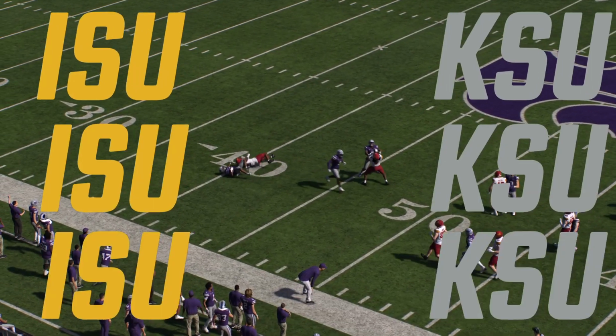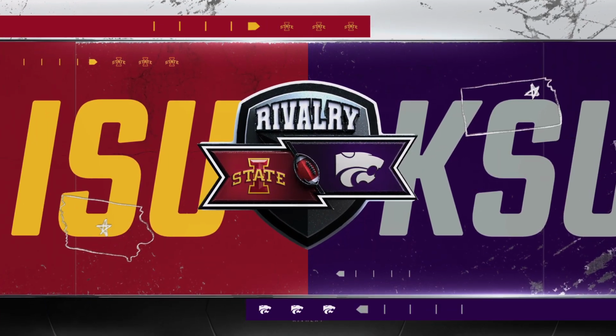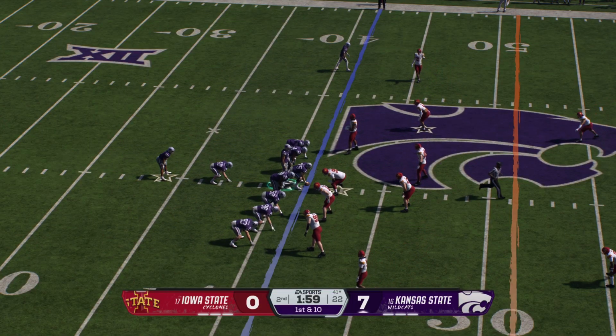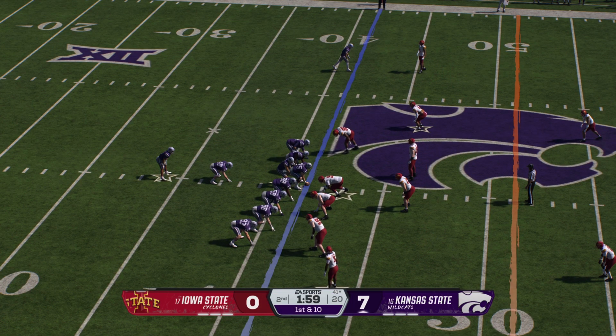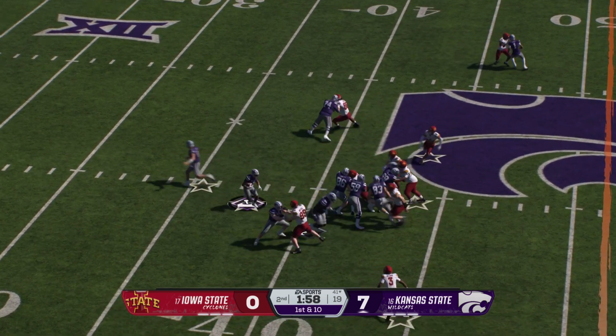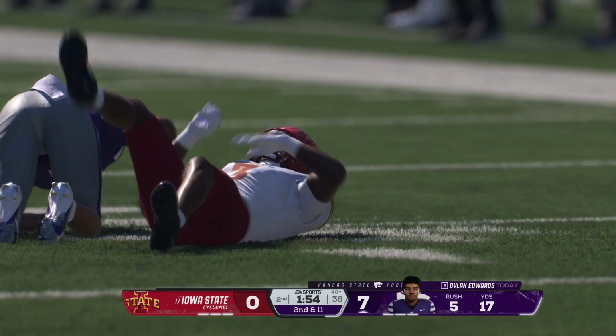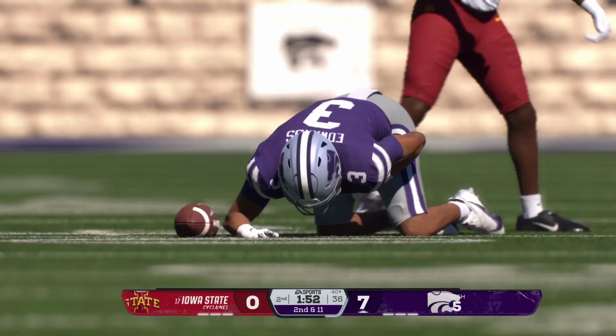And here's the return. Decides not to fair catch it, but he is tackled immediately. A gutsy move, but didn't produce much. On the run, it's Edwards. And this one goes nowhere. Lucky to get back to the line of scrimmage.